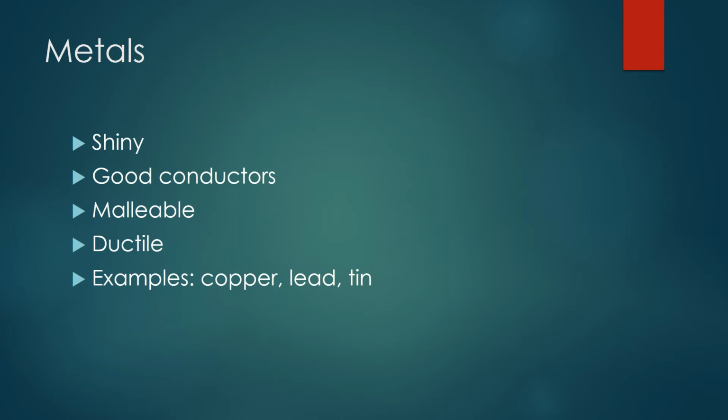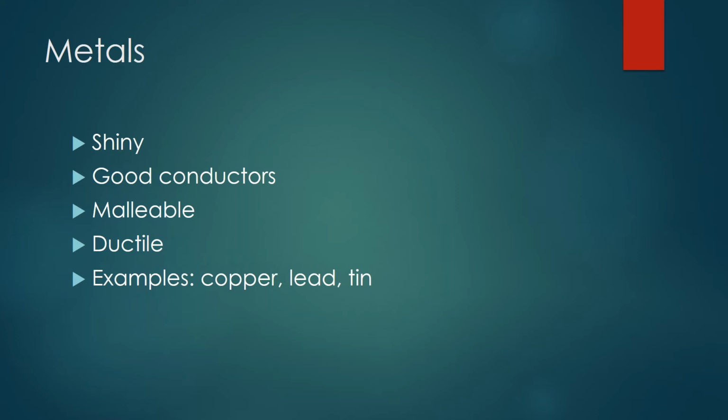All elements that are metals are shiny. They are good conductors, so they conduct electricity well. They are malleable, which means they can be hammered into sheets, so they're flexible, able to mold. They are ductile. We have talked about ductility. Remember, the ability to be pulled into wire. So again, it can be molded.